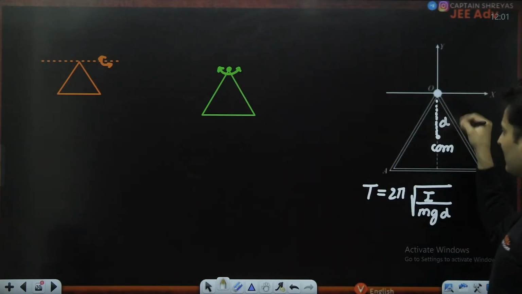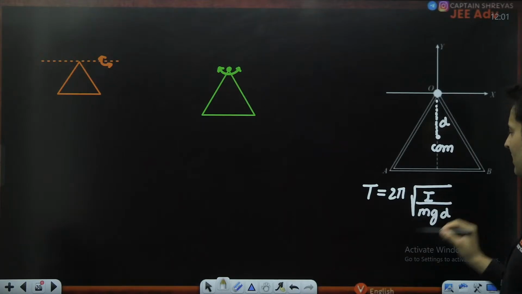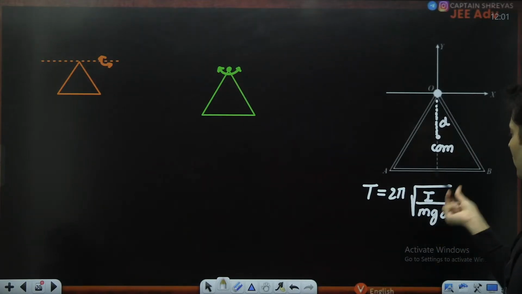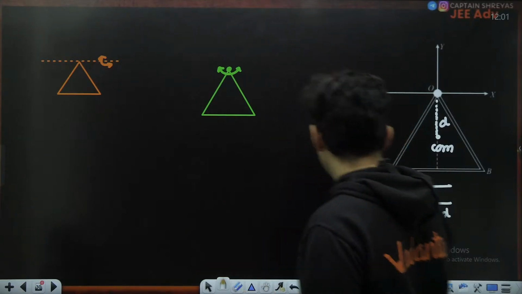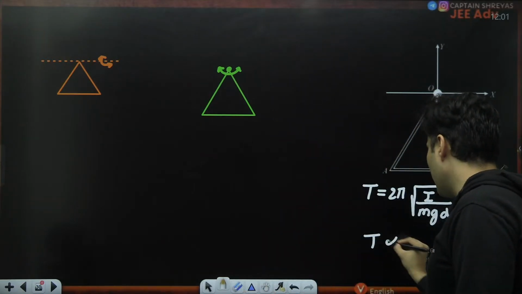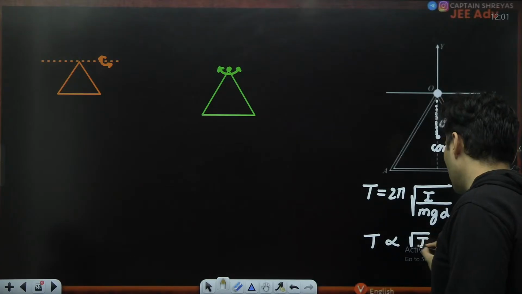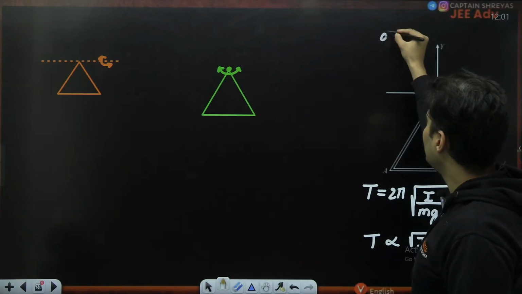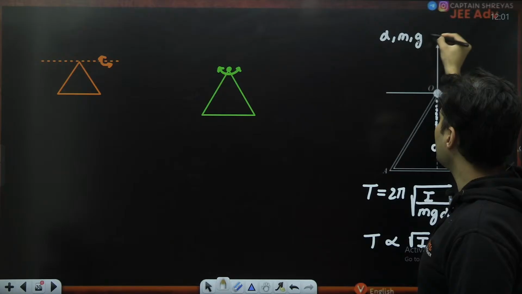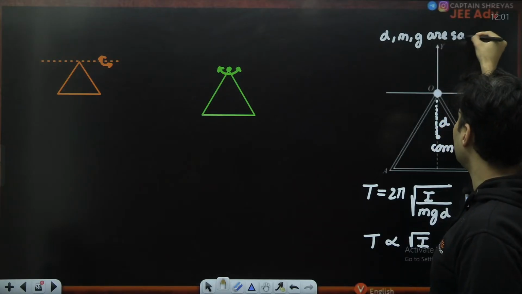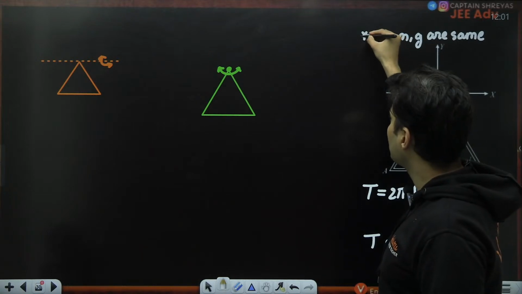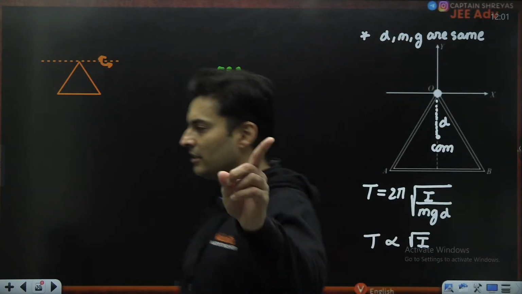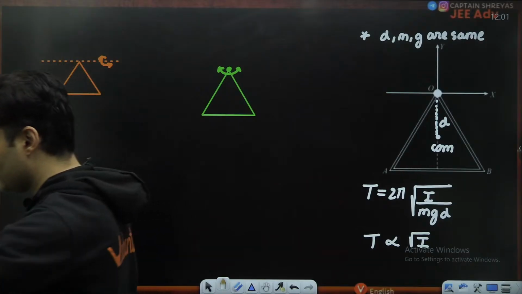The distance from the axis is d only, mass is same, g is same, 2 pi is a constant. So it is a comparison of moment of inertia now. Time period is directly proportional to root of moment of inertia because d, m and g are the same in both the cases.